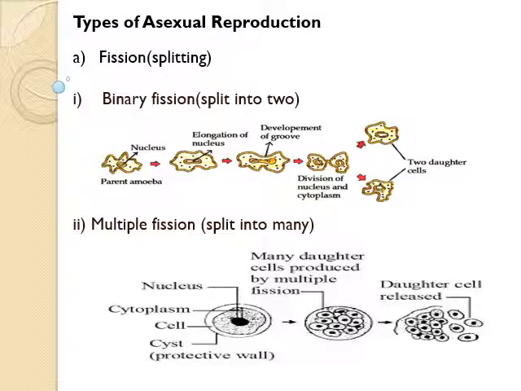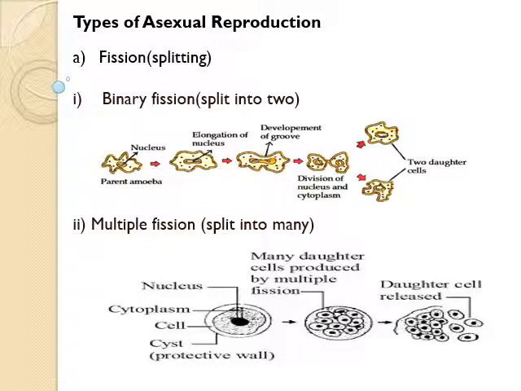Next is multiple fission. It is seen in Plasmodium. It is a malarial parasite. In this, during unfavorable conditions, the parent cell develops a thick resistant wall around itself, forming a cyst. That is termed as encystation. Within the wall, the nucleus of the cell splits several times to form many smaller nuclei called daughter nuclei.